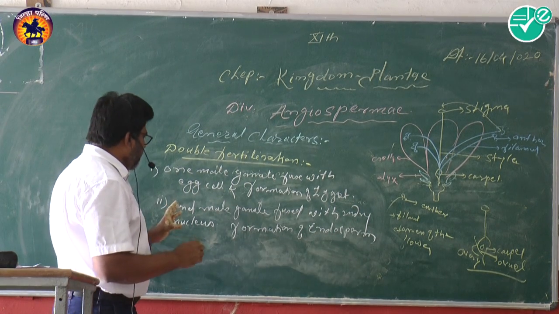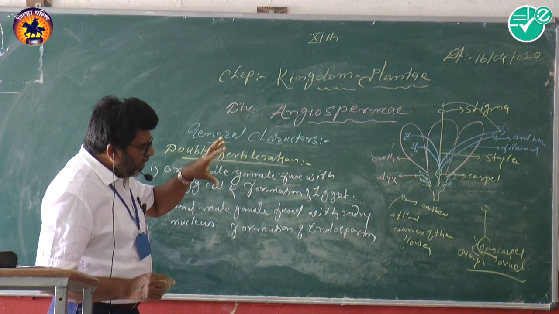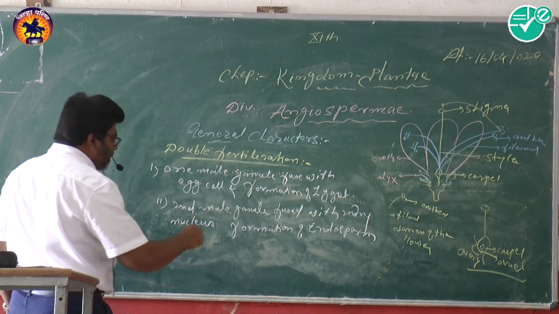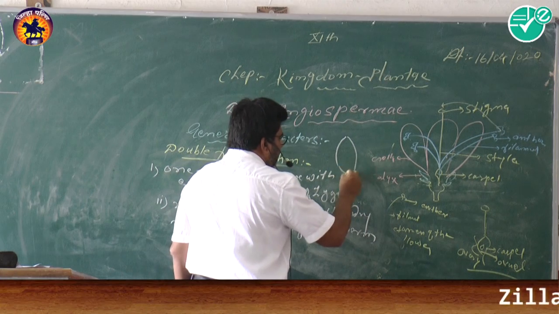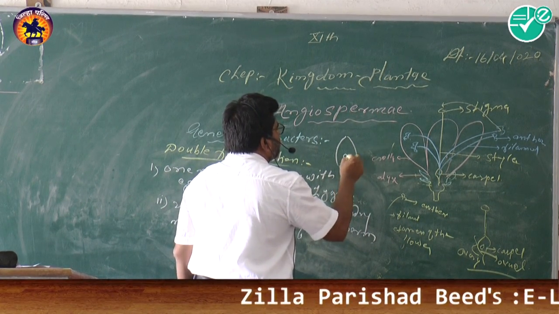In a carpel or in the ovule, in the nucellus, here is the egg cell, here is the secondary nucleus.